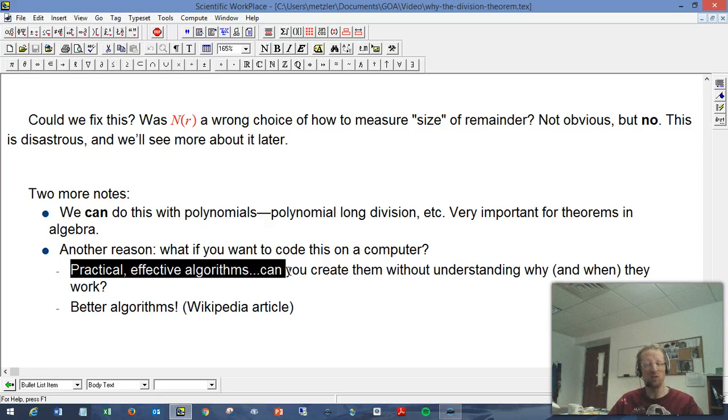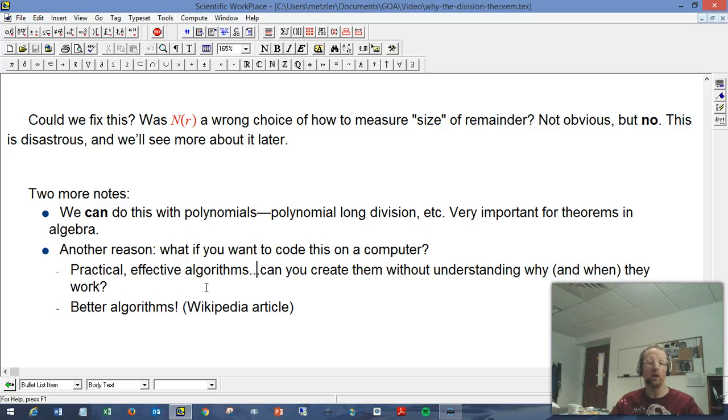And one of the things it has to do is divide one number by another. And those numbers might be really big and it might want to do it really fast. And it's going to be pretty hard to create a practical and effective algorithm, even one that is fairly unsophisticated, if you don't really understand what you're doing. And so that's another good reason to take this really back to basics.